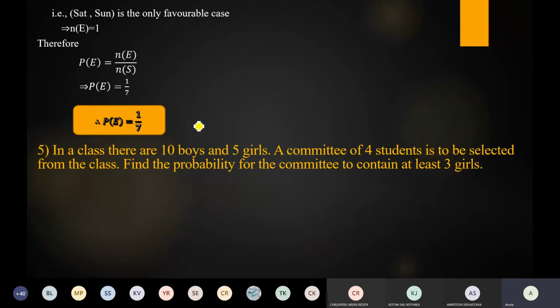In a class, there are 10 boys and 5 girls. A committee of 4 students is to be selected from the class. Find the probability for the committee to contain at least 3 girls. So this is my question.